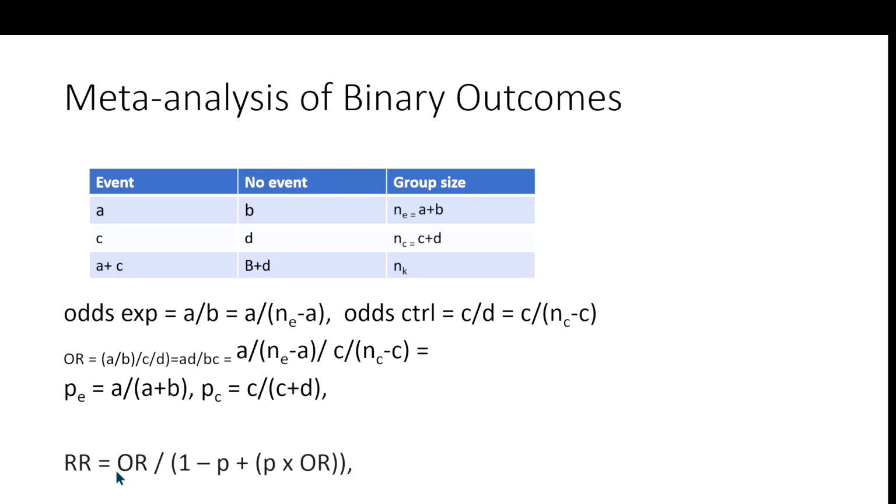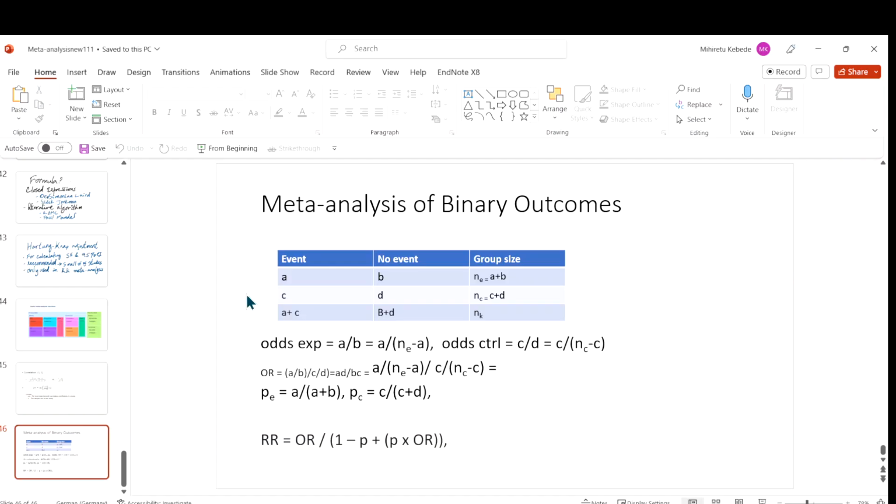So when the disease is rare, the odds ratio would be approximately equal to the risk ratio, or the odds ratio will be a good approximate measure of the risk ratio. That's common when diseases are rare, for example in cancer. So sometimes when the disease is rare, you will be able to combine risk ratios with odds ratios altogether, and you can define your effect size measure in your Metabin calculation.